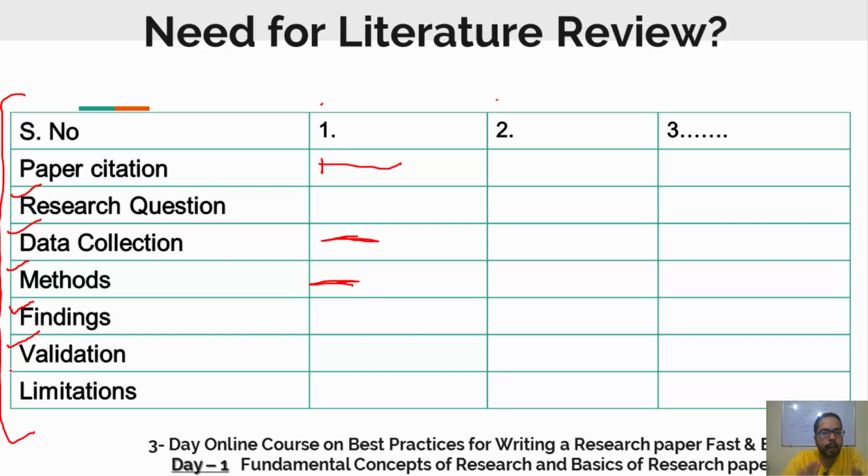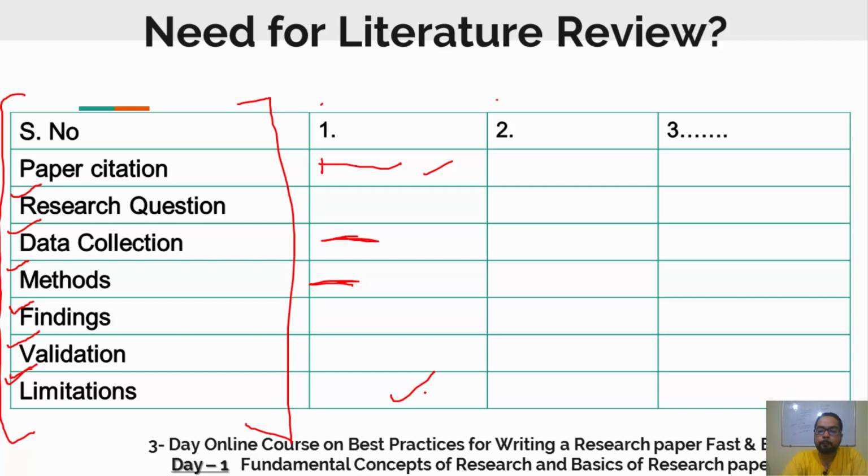And finally, every work has its limitations, so you write those here. For every paper, you try to fill all of these sections from start to end.